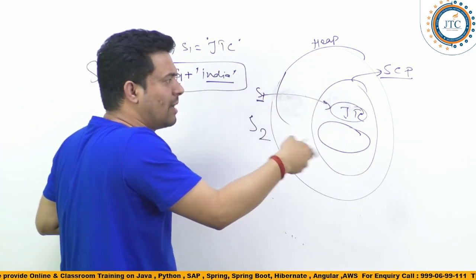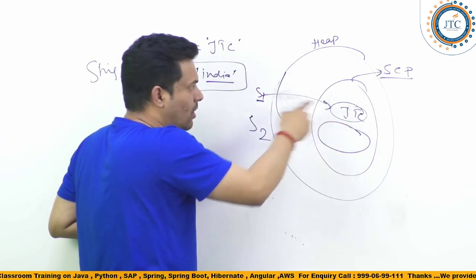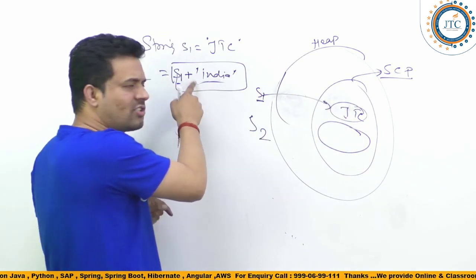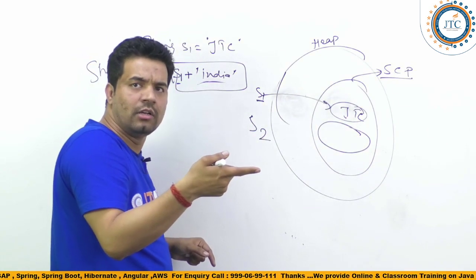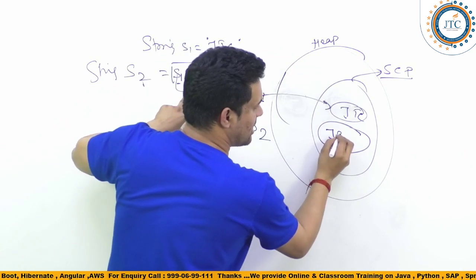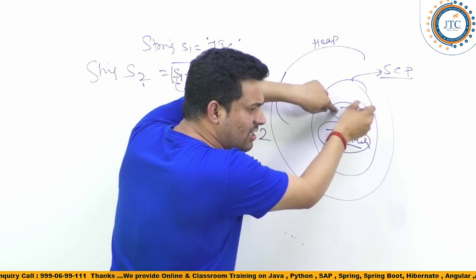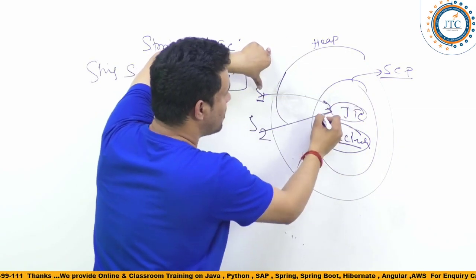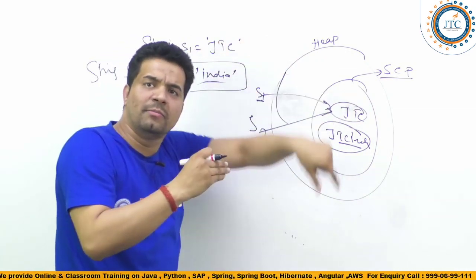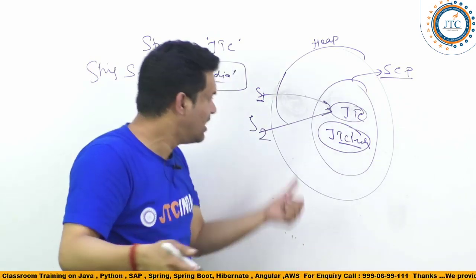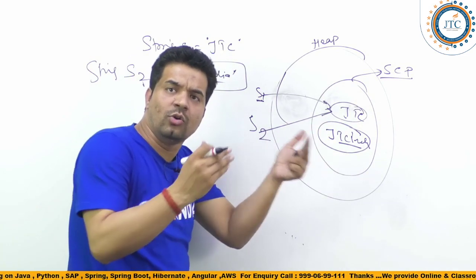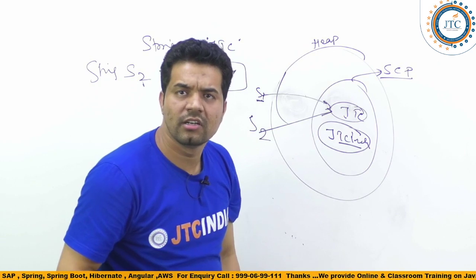Maybe your username and password is JTC, you're referencing it, but somebody else changed the content of that. So now it is JTC India, and if it performs changes in this only, then s1 is remembering that my content was JTC, s2 is remembering my content, so they conflict with each other.